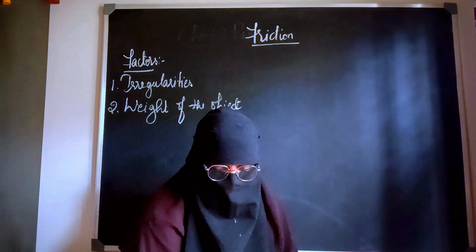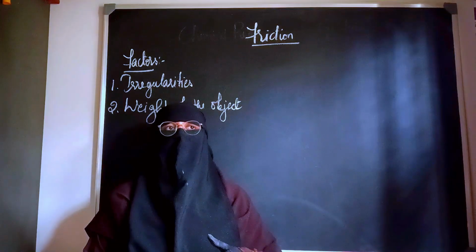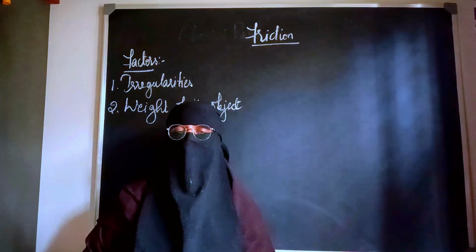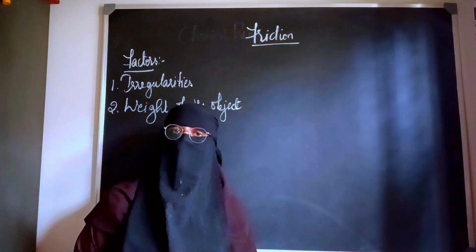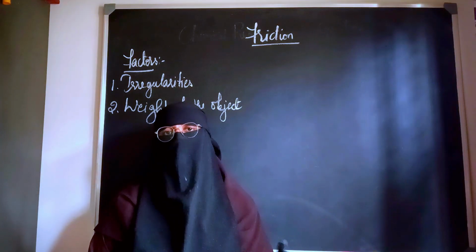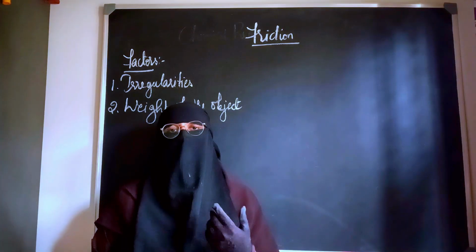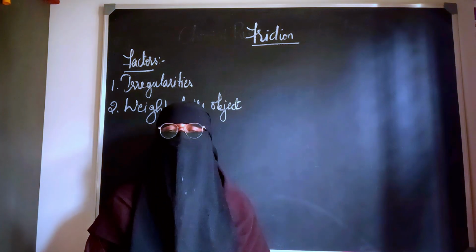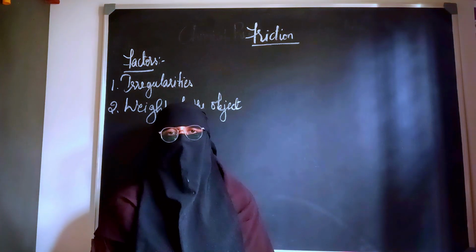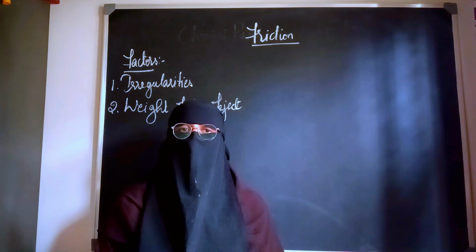Let me give you one example, children. Let's take the same example that I was having. Think that I am trying to move the box which is kept on the marble floor. I know that the marble floor is smoother. It will not have many irregularities, but as I told you, even polished surfaces have irregularities. So even the marble floor will have some irregularities. Now these irregularities, when they come in contact with the irregularities on the surface of the box, friction is produced.